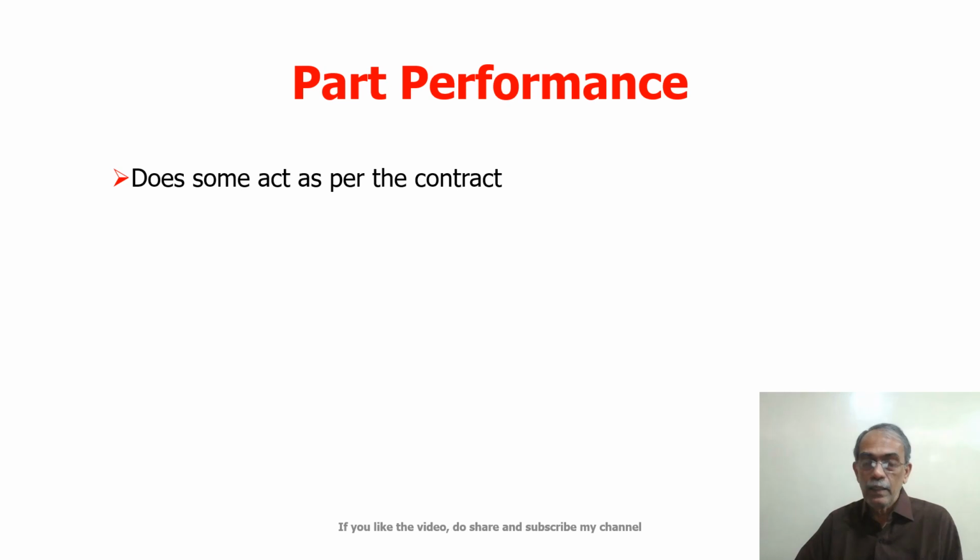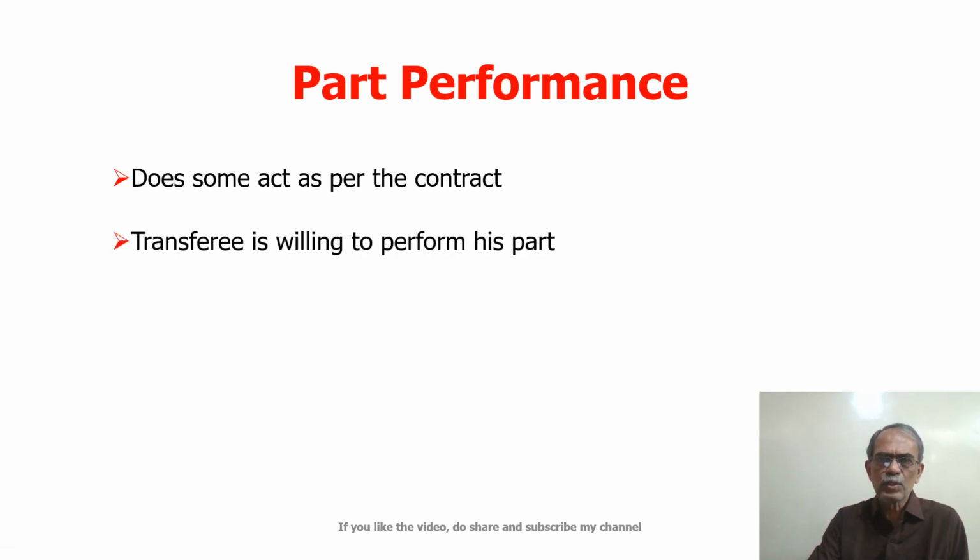And after taking possession, the transferee must do something as per the contract. What is the meaning of this doing something? Suppose there is an agreement between two persons to develop a piece of land. The buyer or the builder, after taking possession, now in the case of immovable property, how is possession taken?